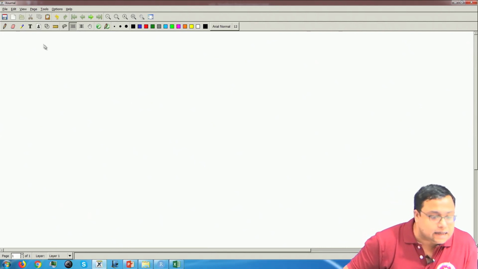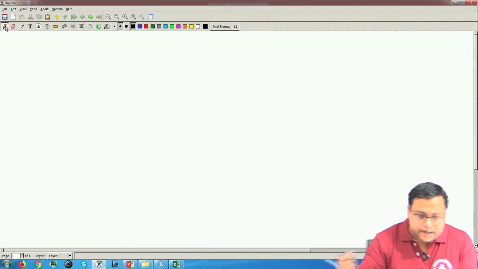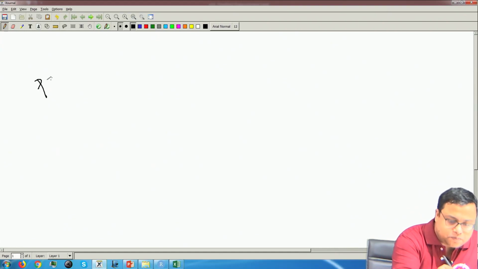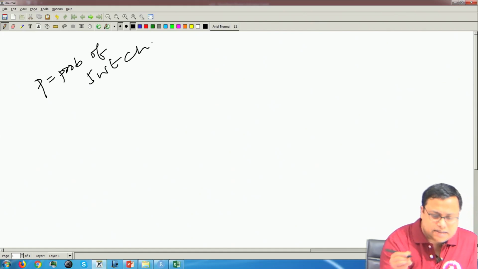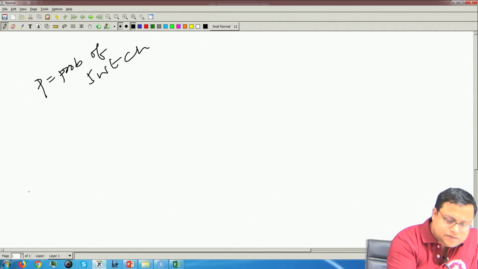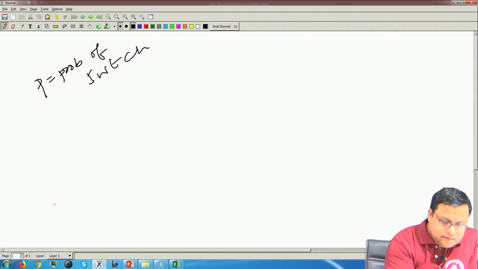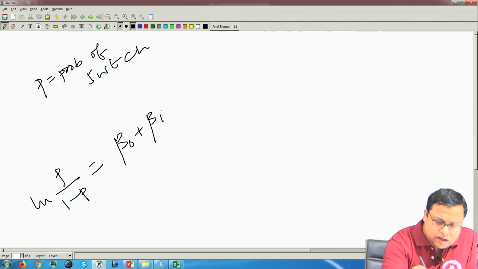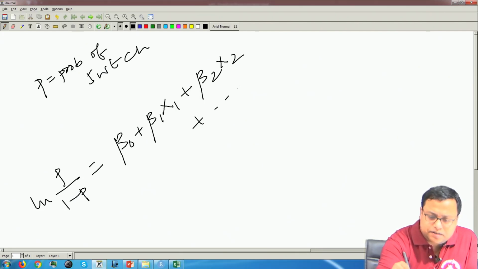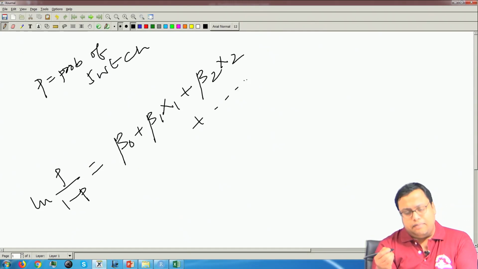So, this result is actually trying to predict, where P is the probability of switching, let us say, basically ln(P/(1-P)) as beta 0 plus beta 1 x1 plus beta 2 x2 and so on. So, that is simple logistic regression if you have an idea about that.